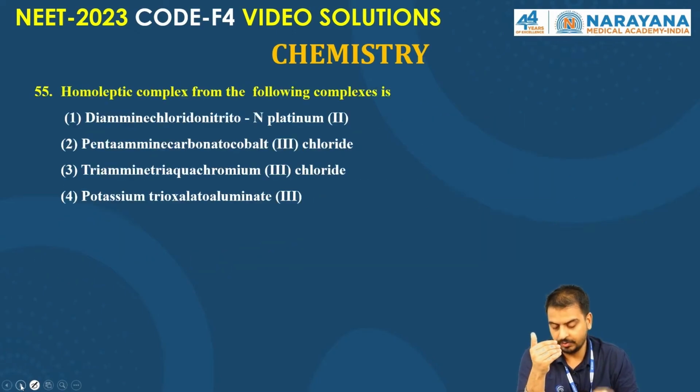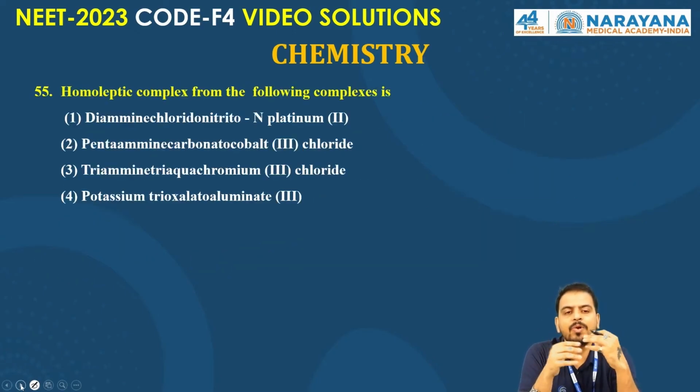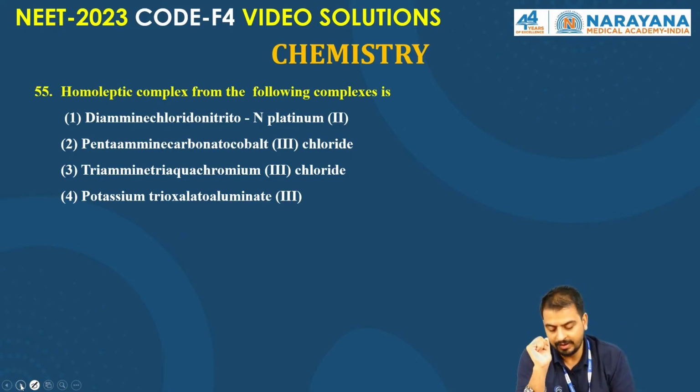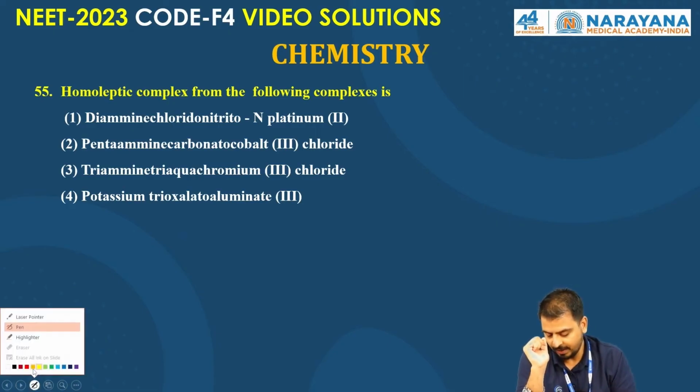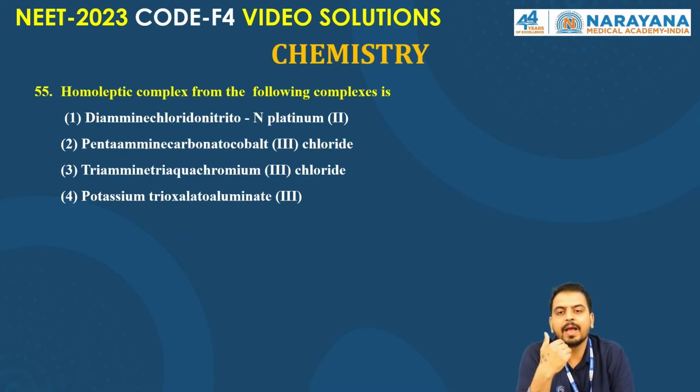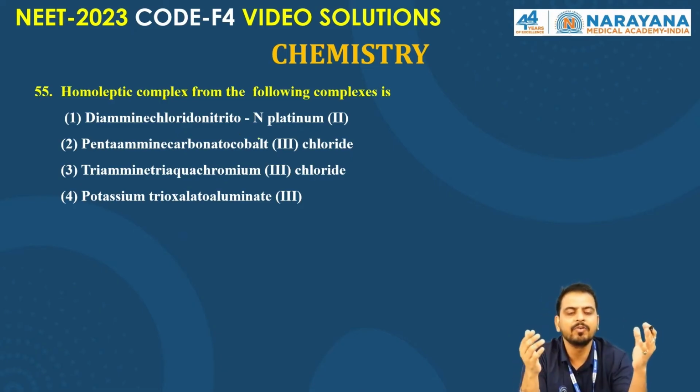Now let's move to the next question. A homoleptic complex is the complex where we have only a single kind of ligand, not more than one kind of ligand, right? Not different kinds of ligands, we have a unique single kind of ligand. So if we talk about the first option, diammine chlorido nitro, there is ammine, chloride, nitro, all three different kinds of ligands.